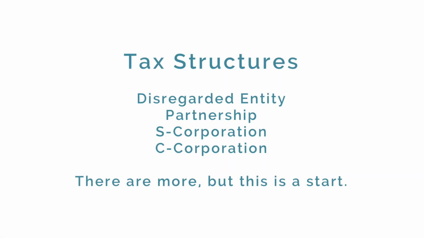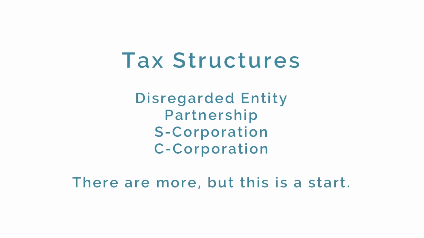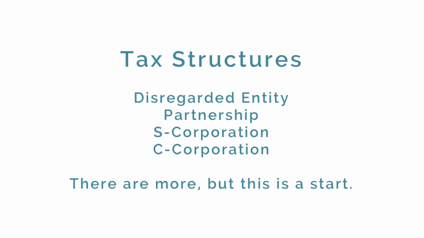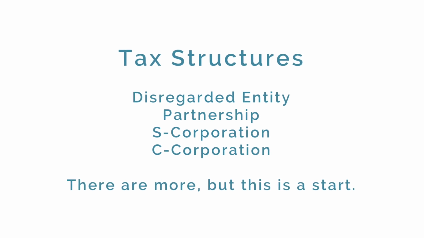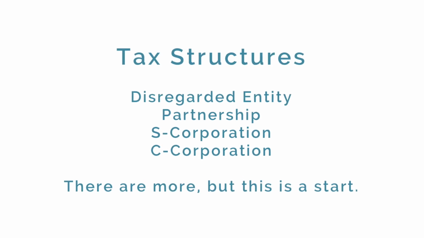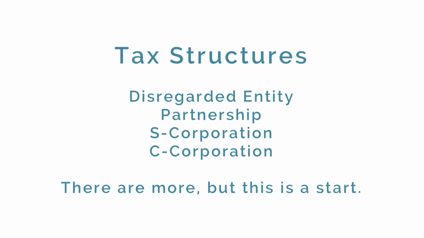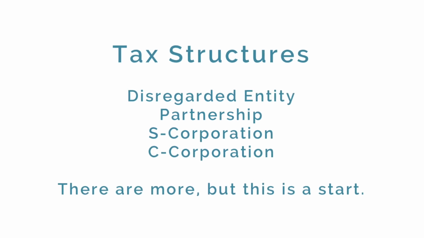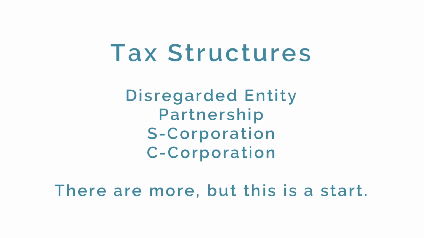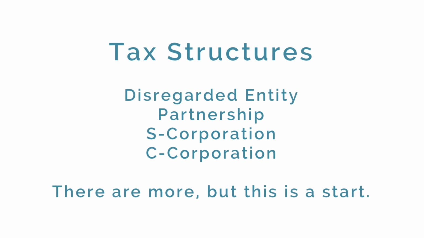A tax structure is a tax classification given to you or your business by the IRS. This classification determines how your business is taxed. Each classification has different qualities and the taxes under each can vary a lot. Some examples of tax structures offered by the IRS are disregarded entity, partnership, S corporation, and C corporation.